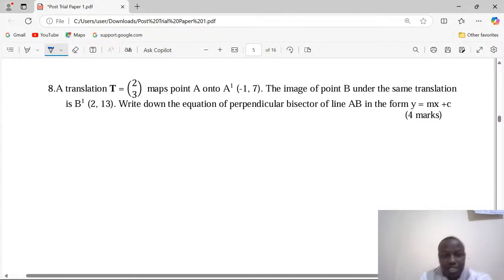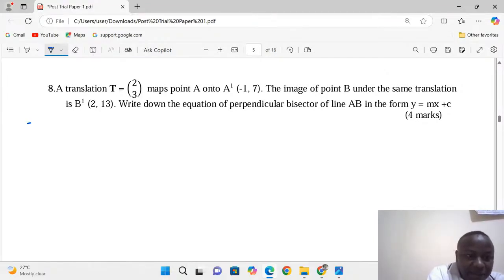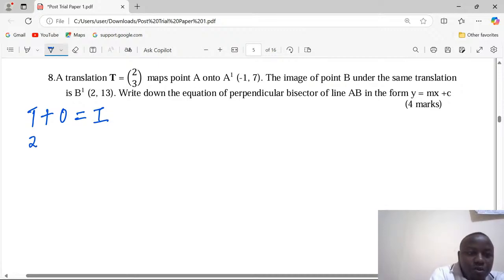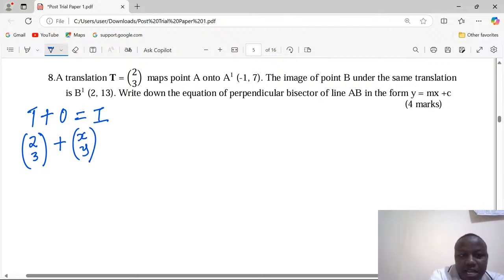At this point, we need first of all to know the coordinates of A and B. We know very well generally that translation vector plus object gives us image. This is so, then it means (2, 3) plus the unknown coordinates of point A